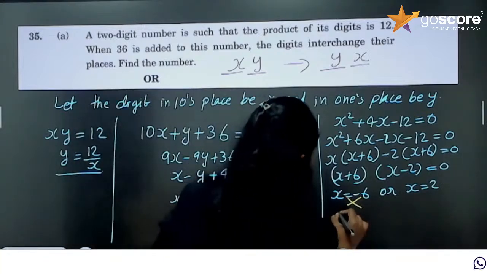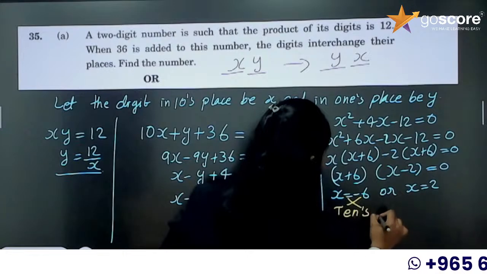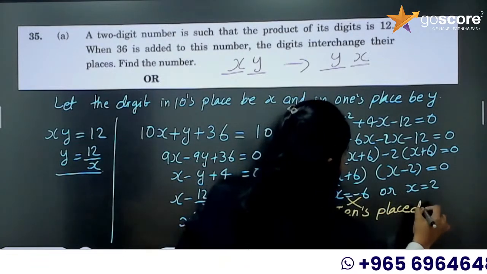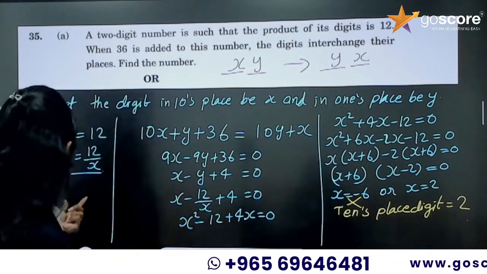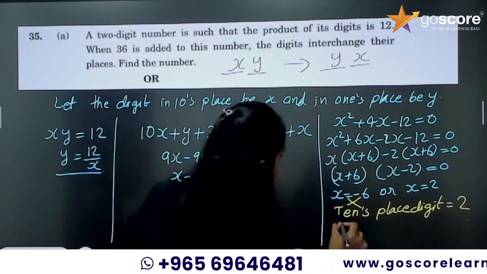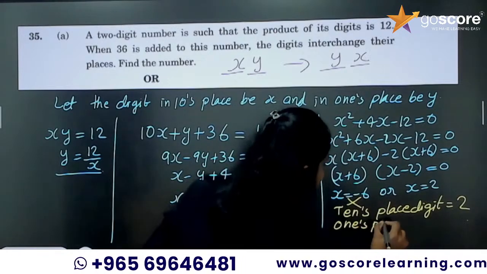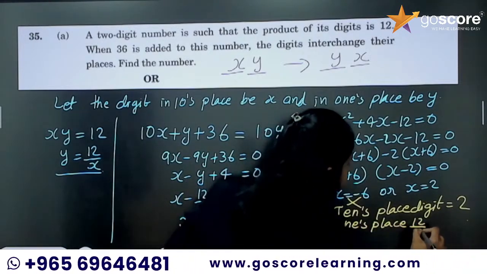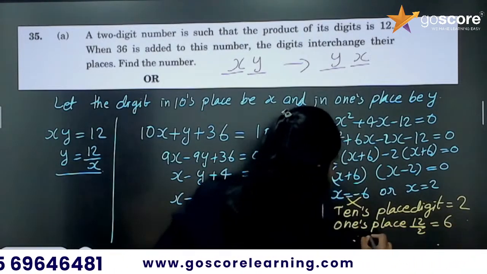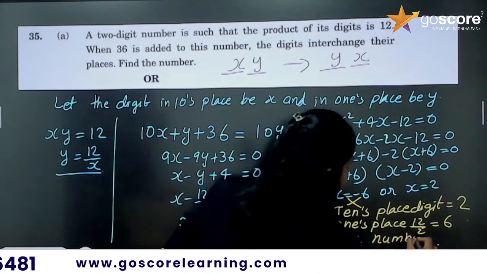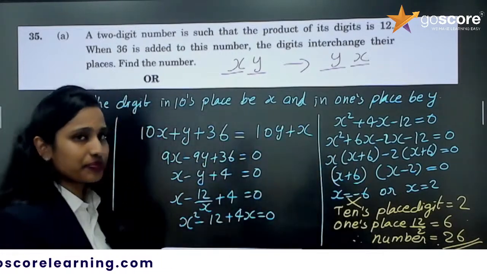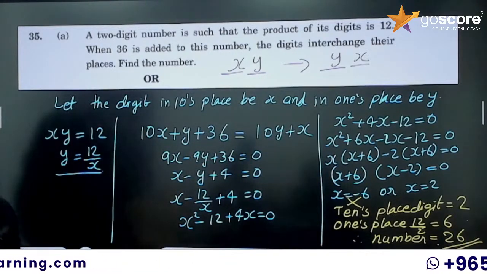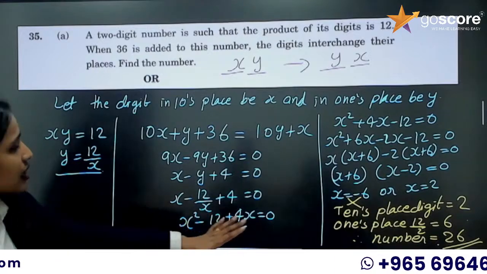So tens place digit is equal to 2. Now what is ones place digit? It is 12 by x. So ones place, it will be 12 by 2 equal to 6. Therefore the number is equal to 26, and you got the answer. Okay. So this is a quadratic equation question.